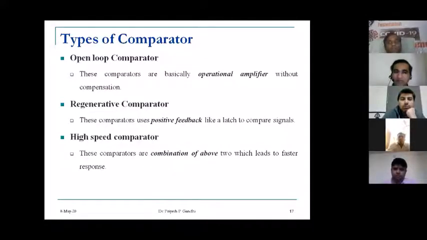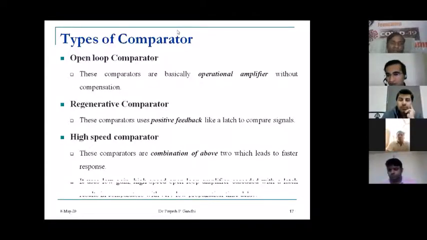Second is the regenerative comparator. This comparator uses positive feedback. And the third type of comparator is the high speed comparator. That is the combination of the above two, the open loop comparator and the regenerative comparator. So when we combine both together, we come out with the high speed comparator.